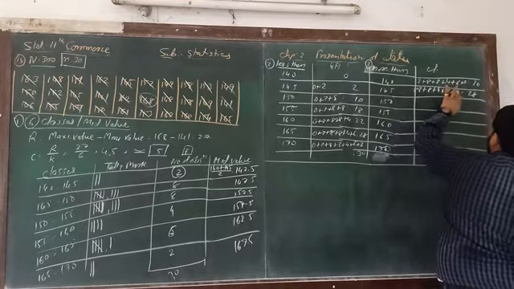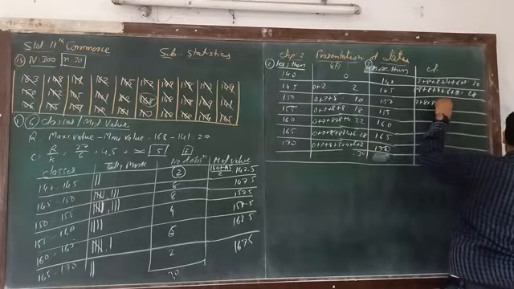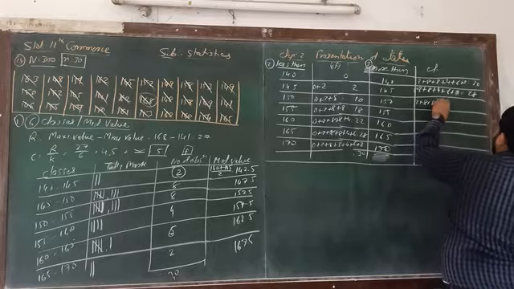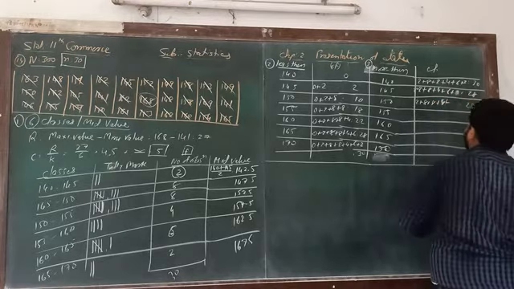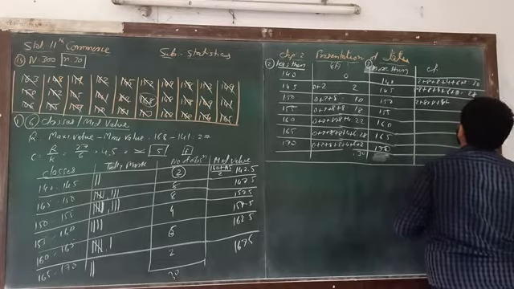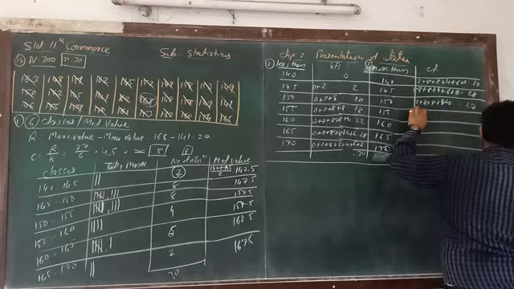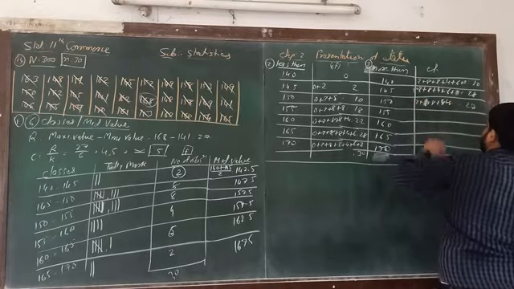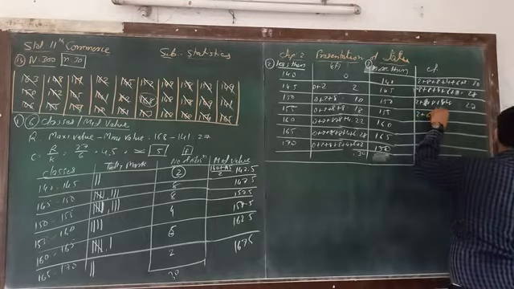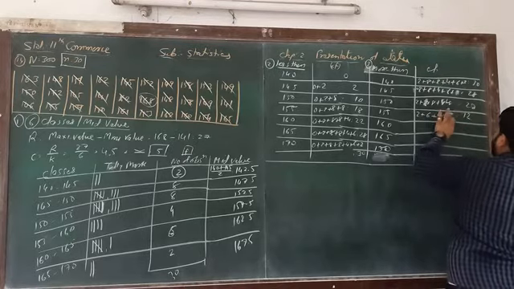Now the third one, 2 plus 8 plus 8 plus 4, plus 8 plus 8. So the answer will be 20. Then 2 plus 6 plus 4 plus 8, the answer will be 12.